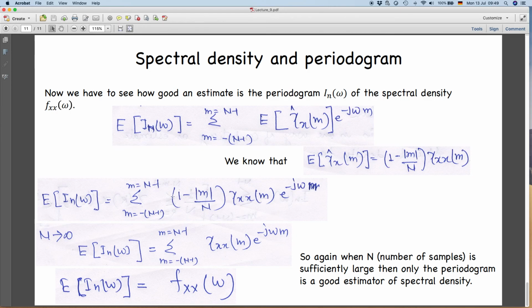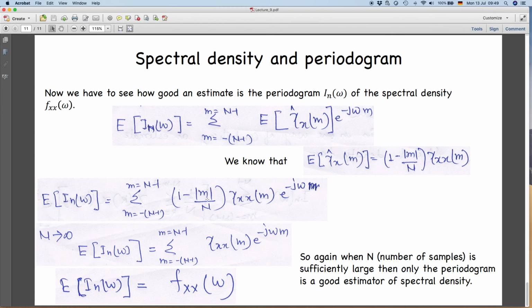It is not equal to the Fourier transform or DFT of γ_xx(m) entirely. It depends upon this term here. Otherwise it would be equal if you didn't have this multiplication term (1 − |m|/n). So it is depending upon n and m, right.